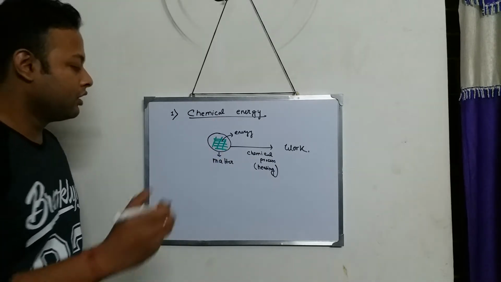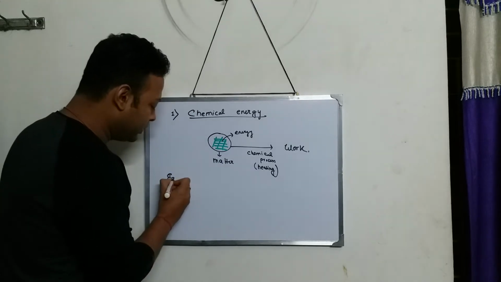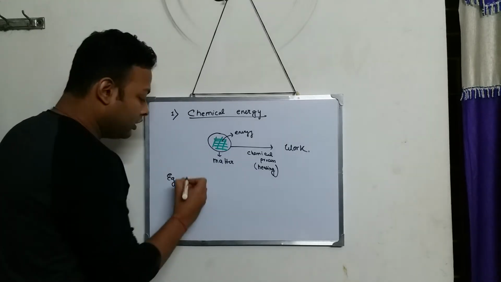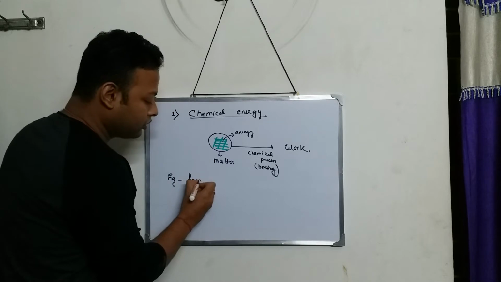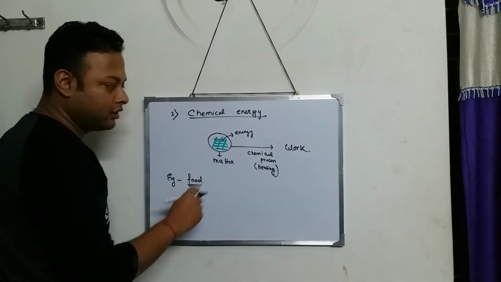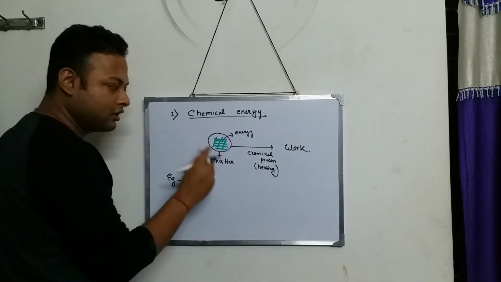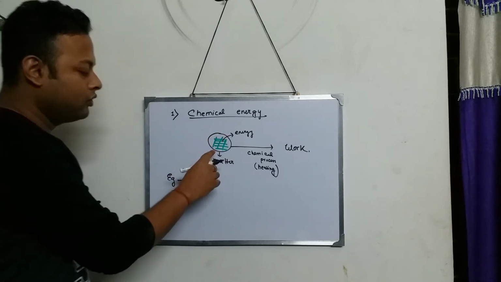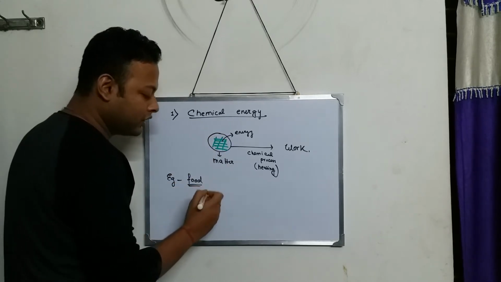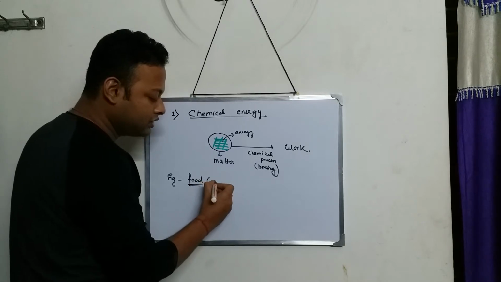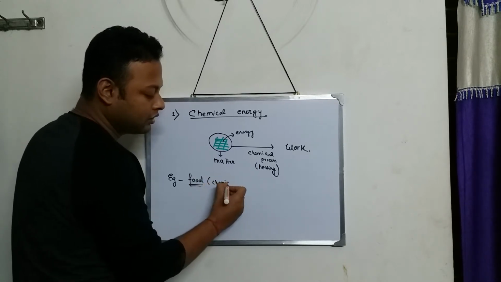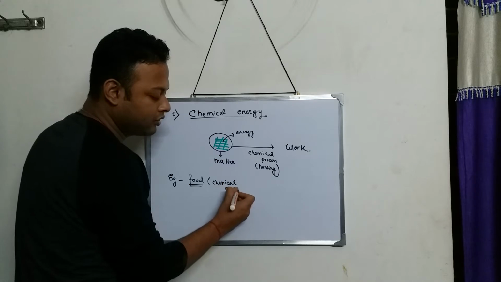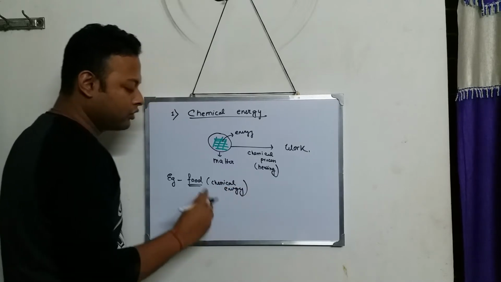Okay. Now, what are the examples that we have in our book? Food. Consider this as food, for instance one rasgulla. Food contains chemical energy.